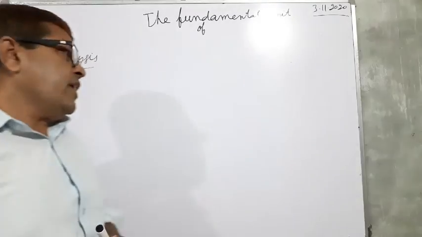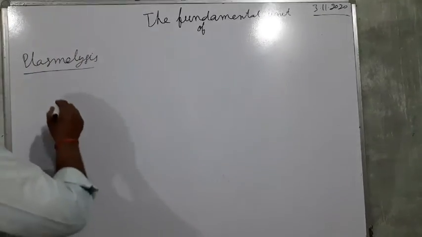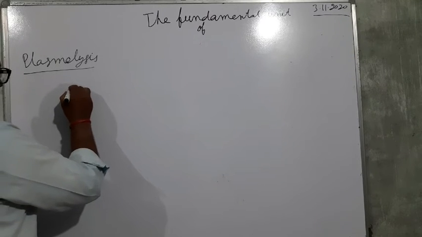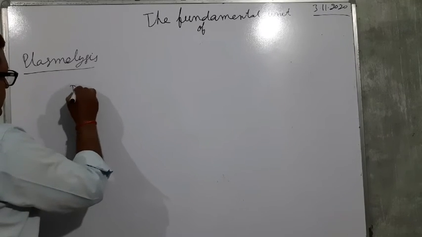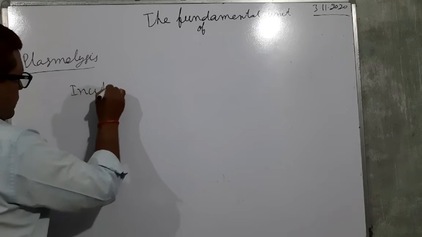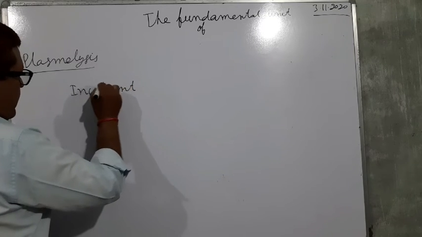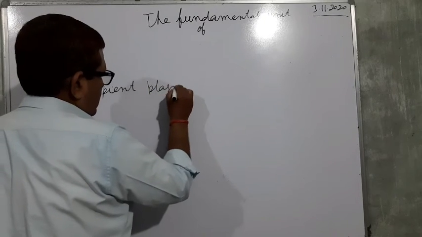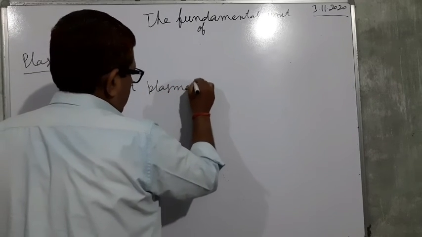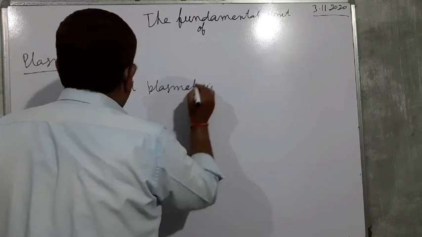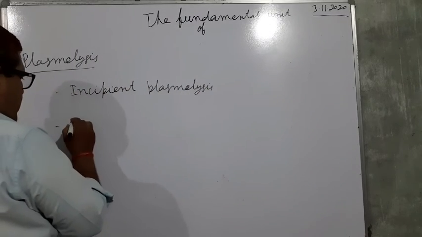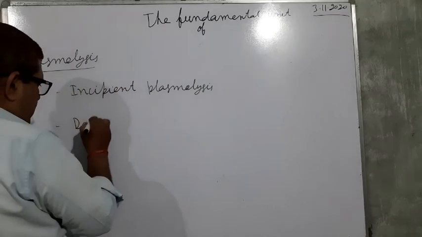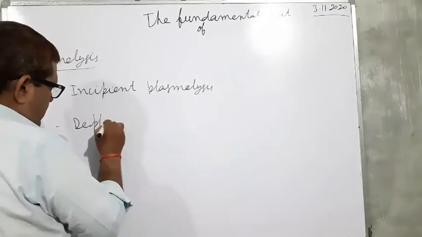So we studied the terms plasmolysis, incipient plasmolysis and deplasmolysis.